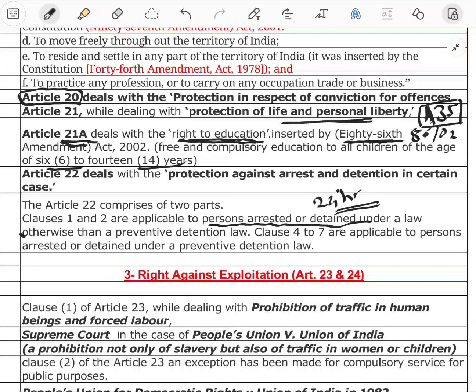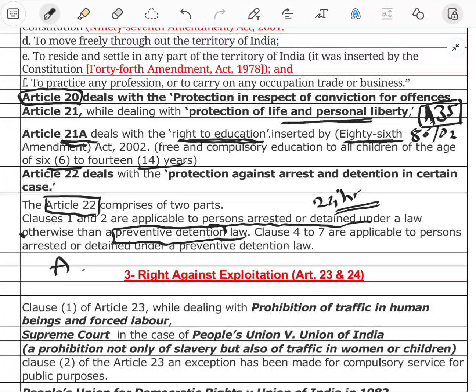Provided that Article 22 is not applicable to an alien enemy and a person arrested under the Preventive Detention Act. Those two are exceptions to Article 22.